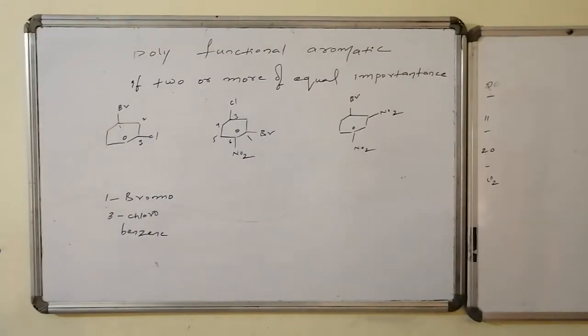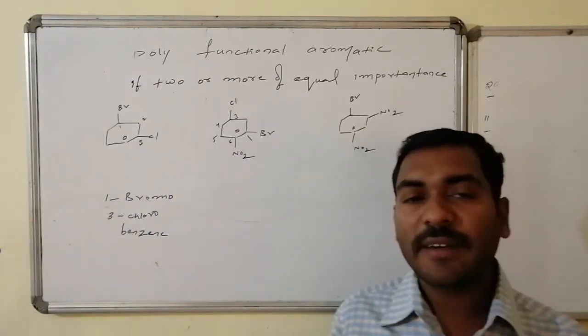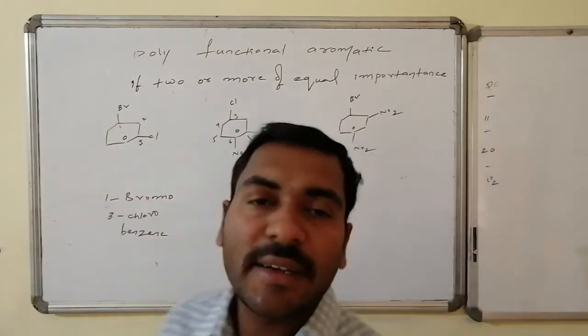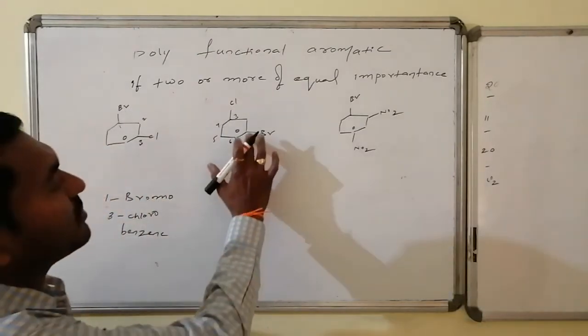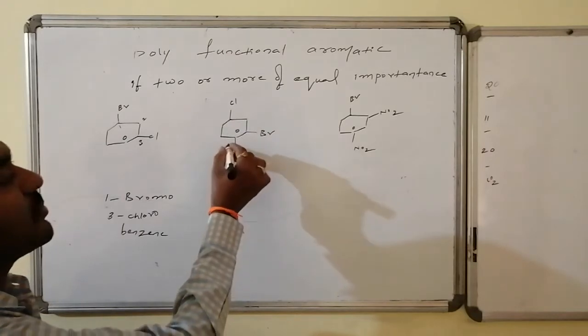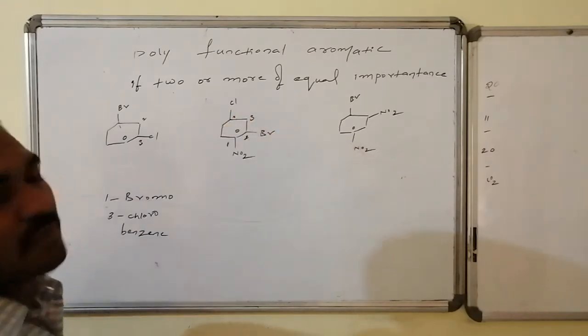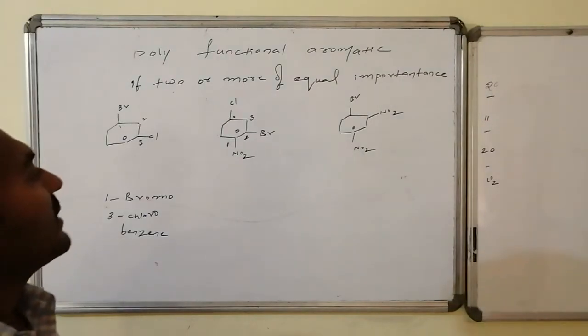But this way of numbering gives the highest number. The least sum rule becomes very big. It doesn't validate the least sum rule. To validate the least sum rule, whichever groups are present, all are of equal importance. Whichever groups are present side by side to give the minimum number. This is the way to give the minimum number, because in this way only least sum rule validation is present.